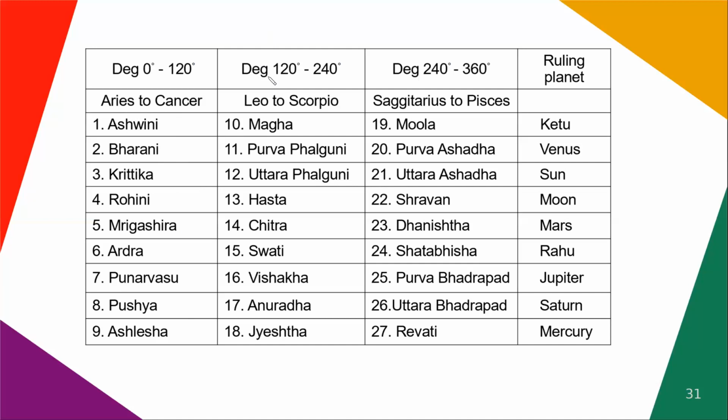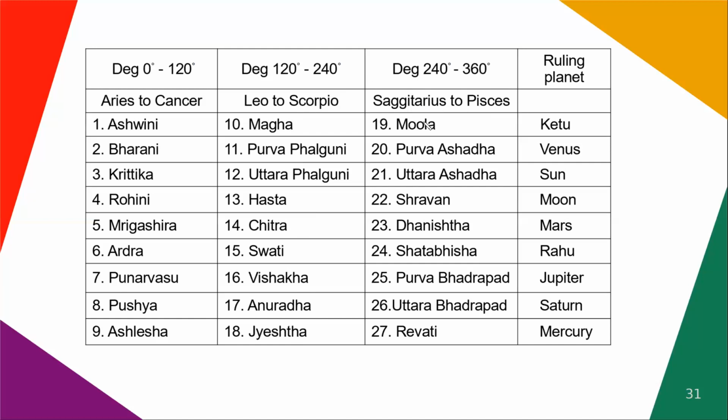Next, we will go to the degrees from 120 to 240 degrees. So Leo starts at 120 degrees, and Scorpio ends at 240 degrees. In these 4 rashis or zodiac signs, we have the second set of the 9 nakshatras. The third set of 9 nakshatras is distributed among 240 degrees to 360 degrees, and the rashis which lie among these degrees are from Sagittarius to Pisces.